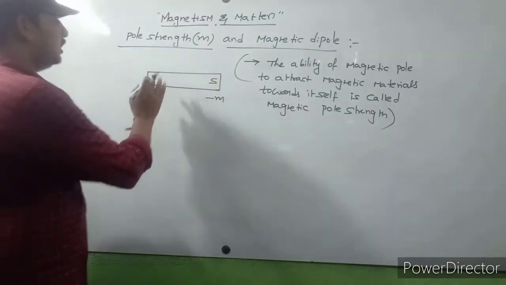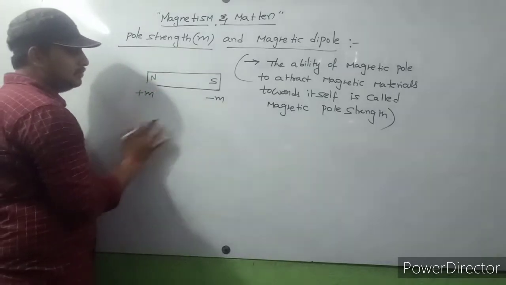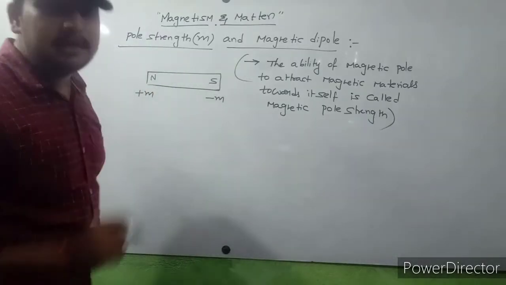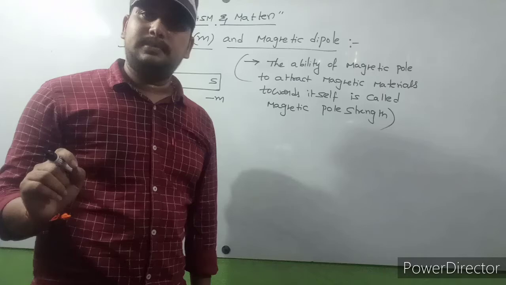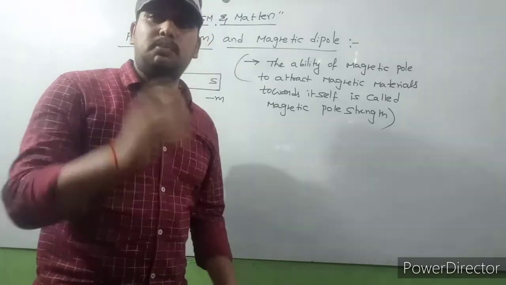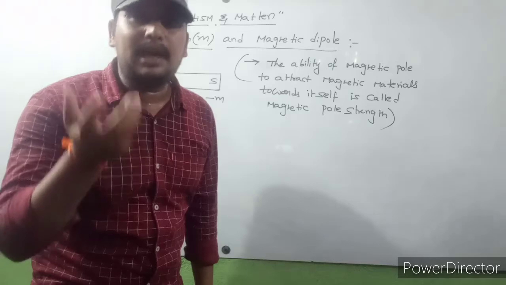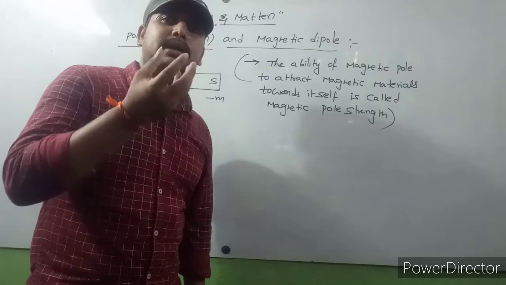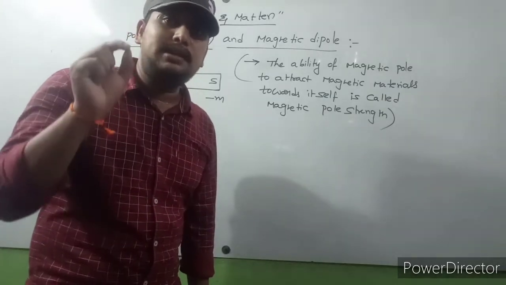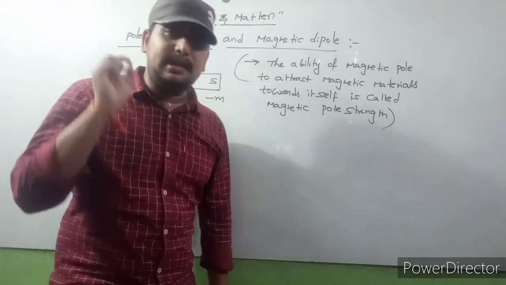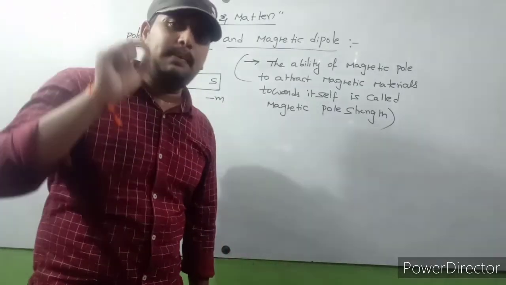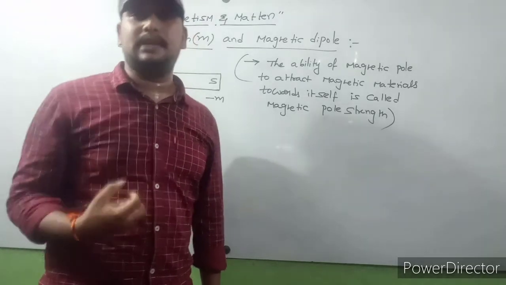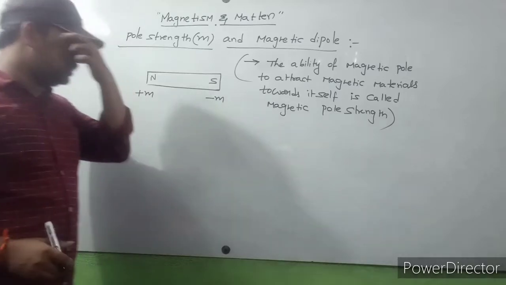Okay. So the north pole has magnetic pole strength plus m. The south pole has magnetic pole strength minus m. Generally, if we bring a magnet nearer to small magnetic material filings like iron filings, more magnetic materials are attracted at the poles of the magnet. The reason is the poles have a capability to attract more magnetic materials towards themselves. Okay, so that is called pole strength.